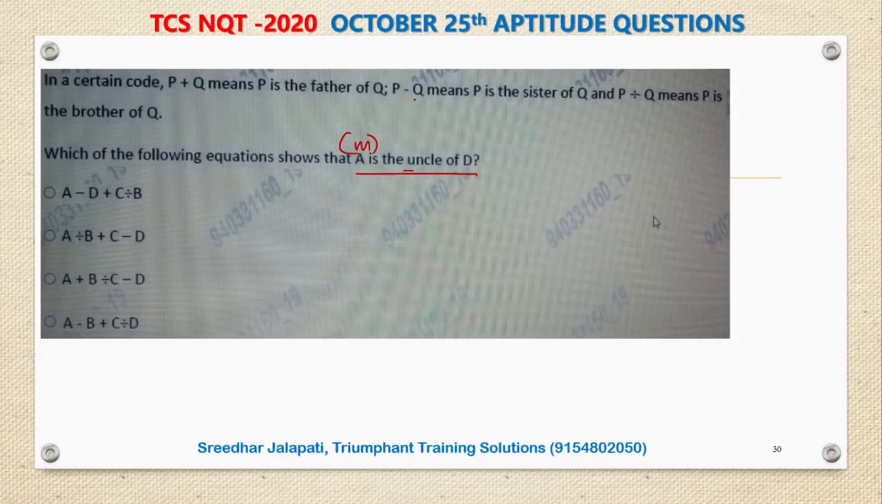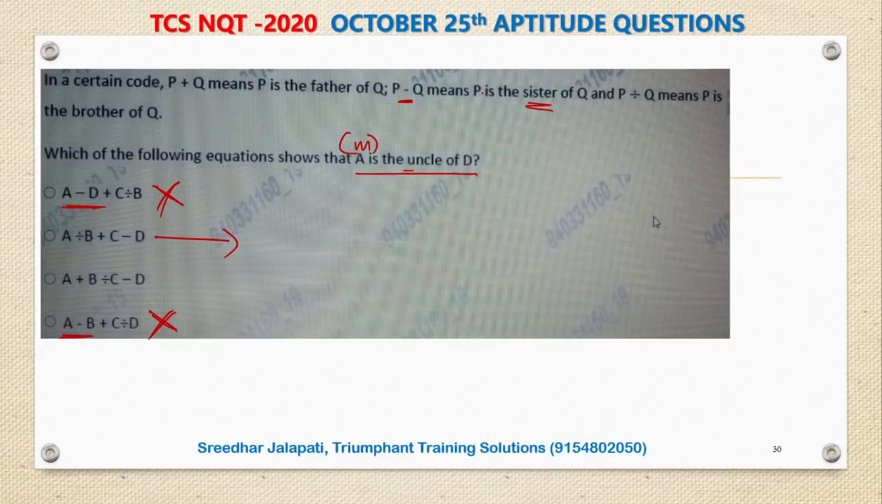Now, if you see here, for the minus relation, it means sister. So in A minus D, A is the sister. If A is a sister, female, how can A be uncle? So the first option is eliminated. In the last option also, A minus B says A is the sister of B, so that is also eliminated. So two options we eliminated smartly without executing them, because in these two options A is female. That's how you can save time. Otherwise, you have to execute all the options. As we have eliminated two options, let us see the second.